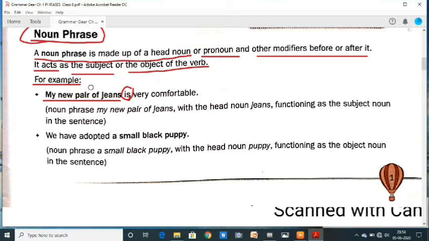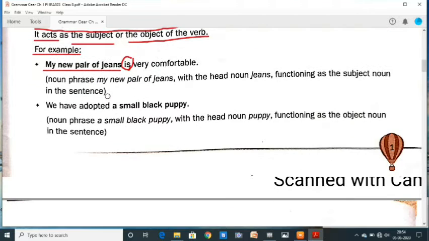So my new pair of jeans is a noun phrase. We have adopted a small black puppy. A small black puppy is an object of a transitive verb. So it is the place of a noun. A small black puppy is called a noun phrase.